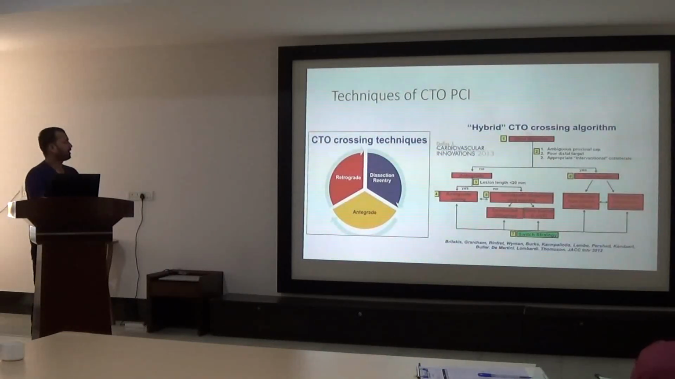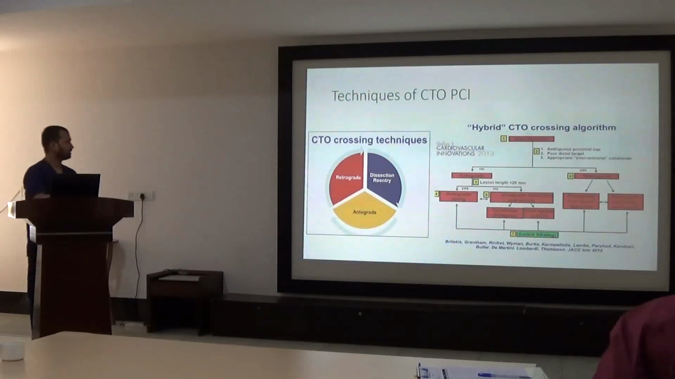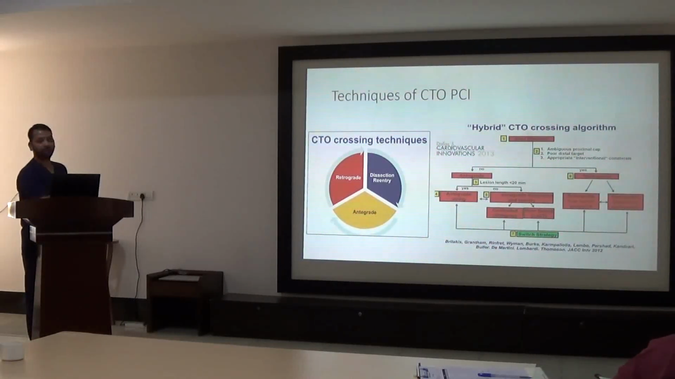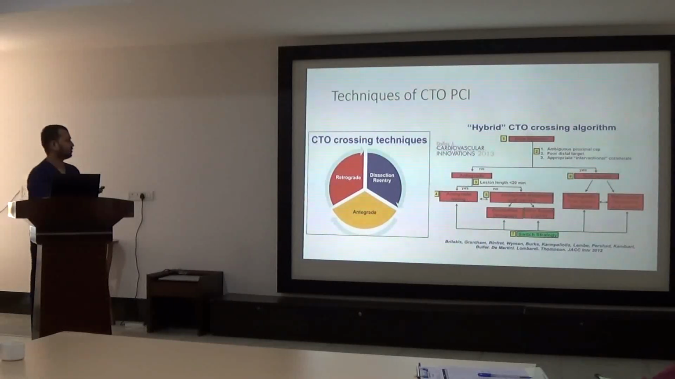Coming to the various techniques of CTO procedures, these are hybrid CTO algorithms. There are two approaches to open CTO. The first is antegrade and retrograde approach. If lesion length is less than 20 and there is no ambiguous proximal cap, good distal target, then we have to go antegradely. And if there is poor distal target, and appropriate collaterals are there, we have to prefer the retrograde CTOs.